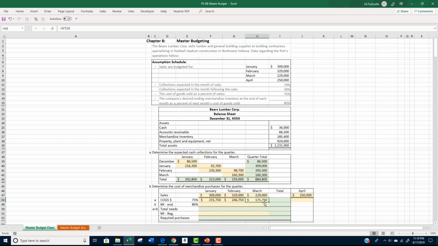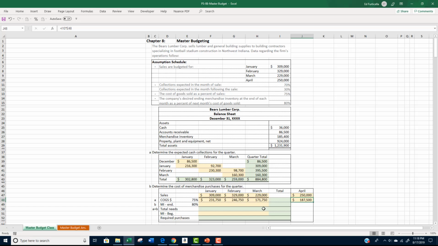For April, we multiply $250,000 of sales by 75% to get a cost of goods sold of $187,500. It's time to determine our required ending merchandise inventory.